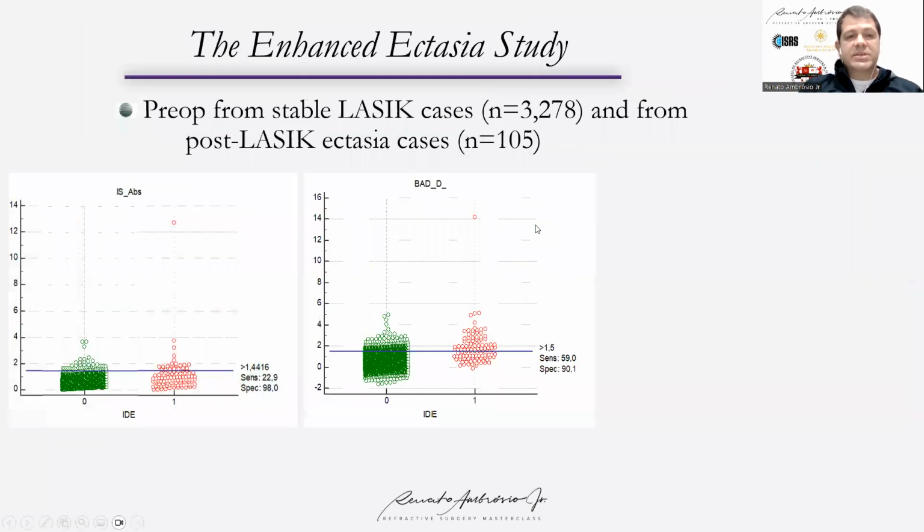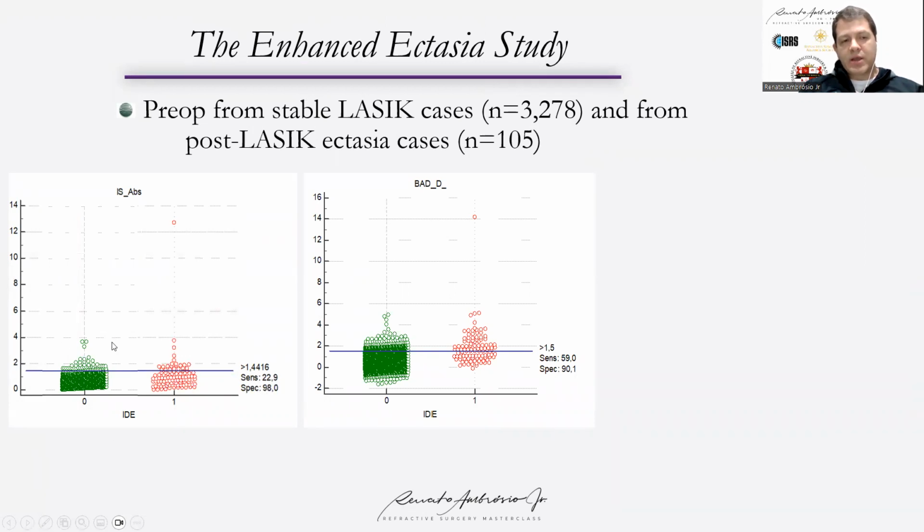But looking at a larger population beyond anecdotal cases, in 10 years we have been able to collect 105 cases that have the pre-op Pentacam data, and we compared them with the pre-op of stable LASIK, 3,278 cases. The classic IS value, which could be the absolute value, so it could be superior steepening or inferior steepening, is very specific, 98% specificity.